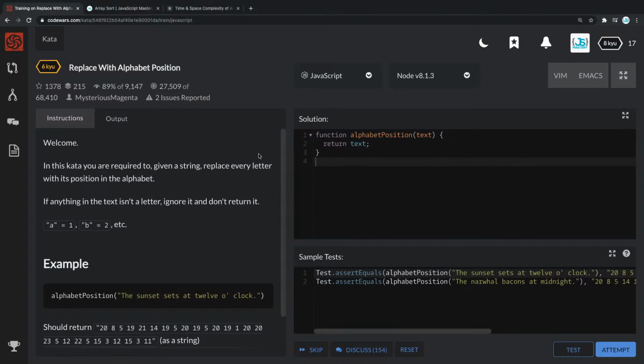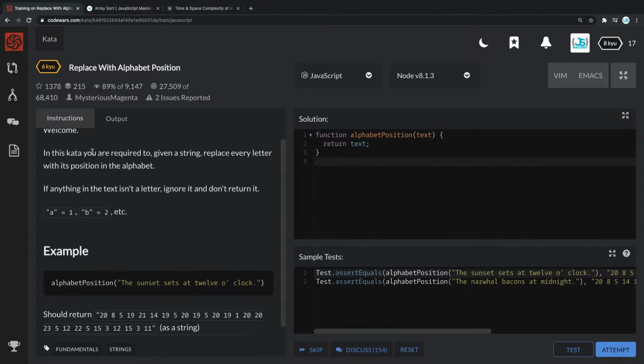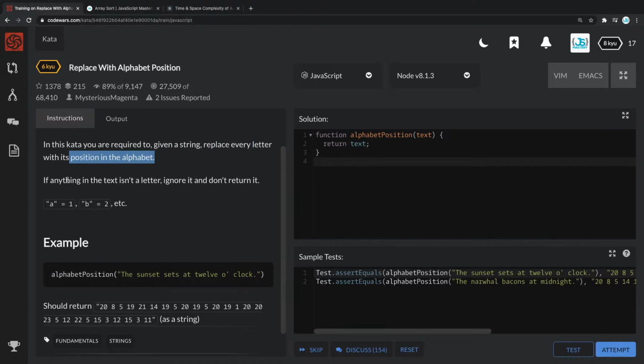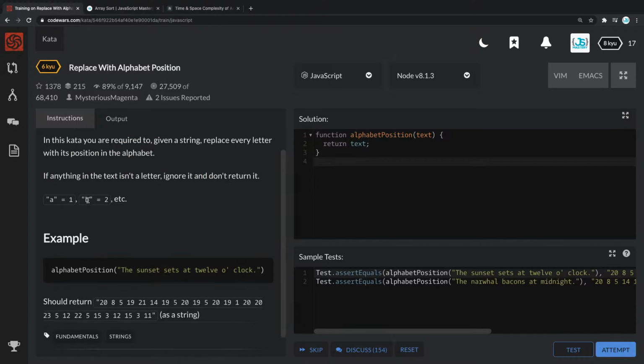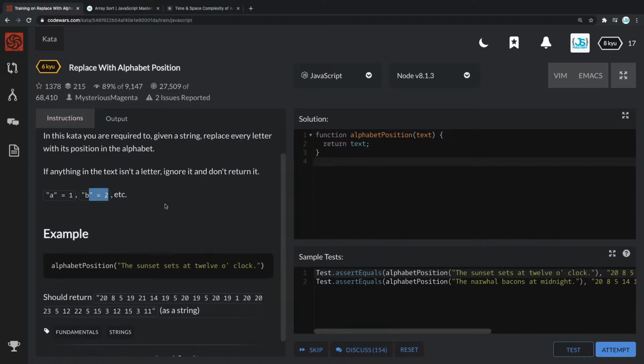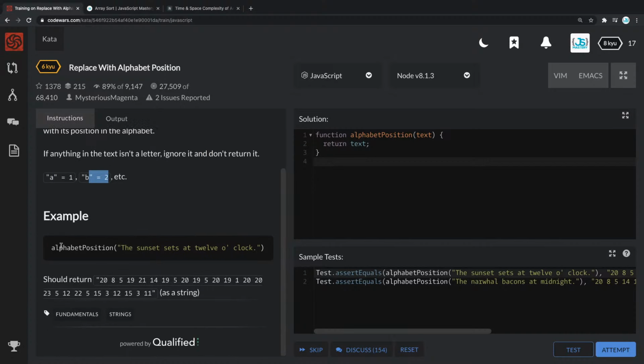So let's move forwards. In this kata, you're required to, given a string, replace every letter with its position in the alphabet. This is an interesting one. If anything in the text isn't a letter, ignore it and don't return it, but replace letters A with 1 and B with 2 and so on. We have an example: the sunset sets at 12 o'clock, should return 20, 8, 5, and so on.